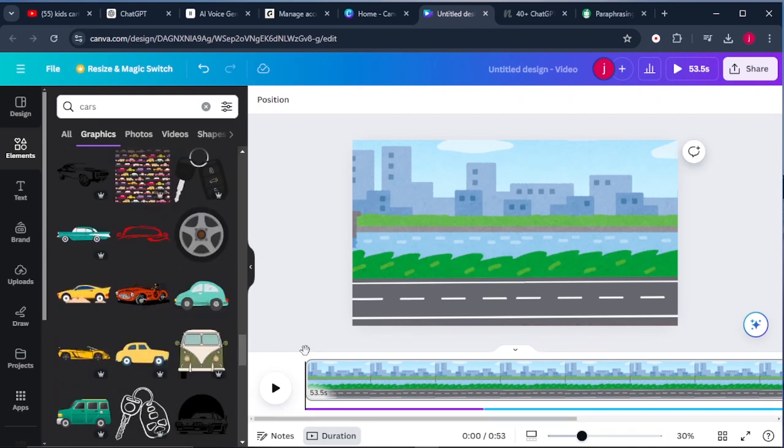Now that we found cars that are already animated, what we need to do from here is we need to listen to our audio and find out where the car is being introduced before we put in these other details.